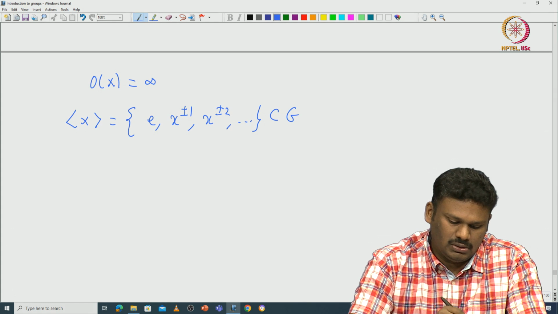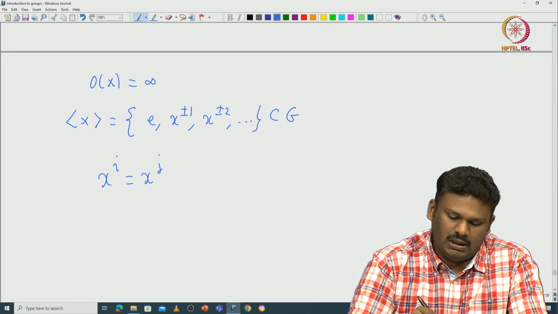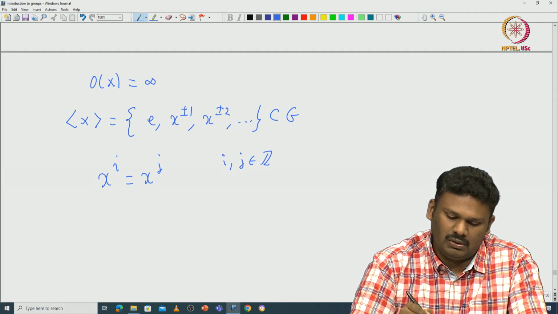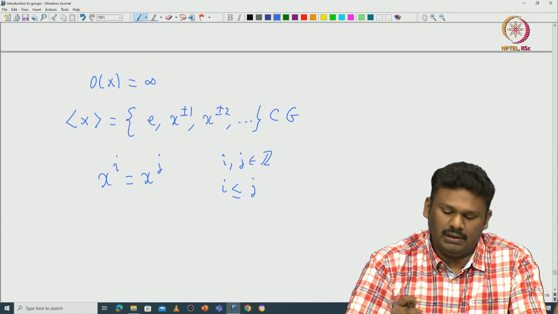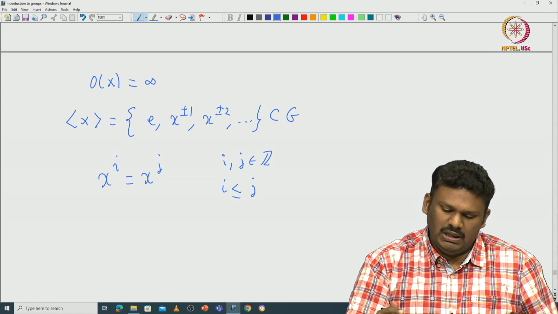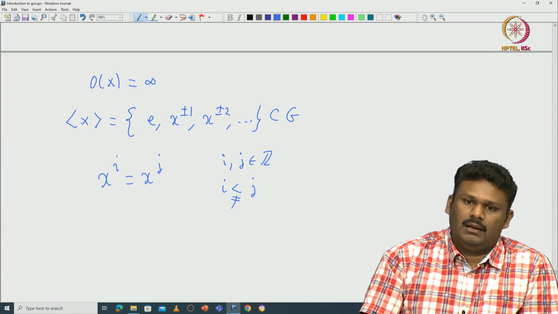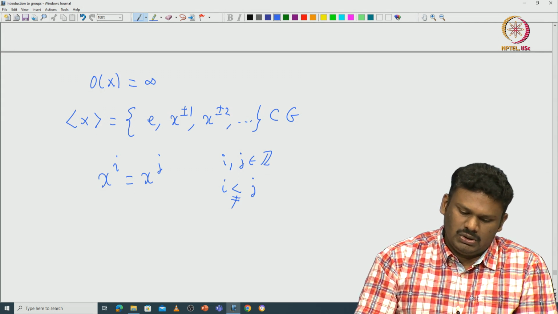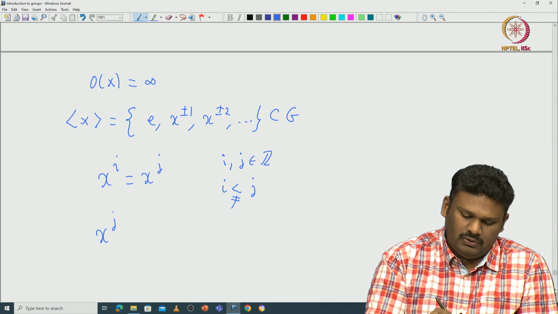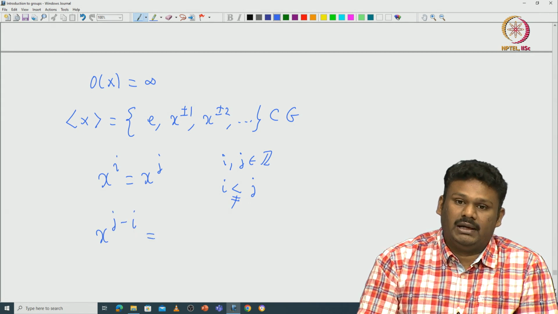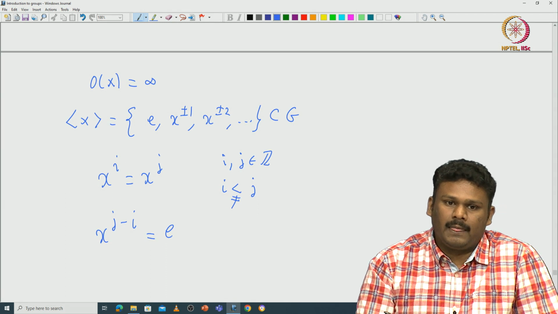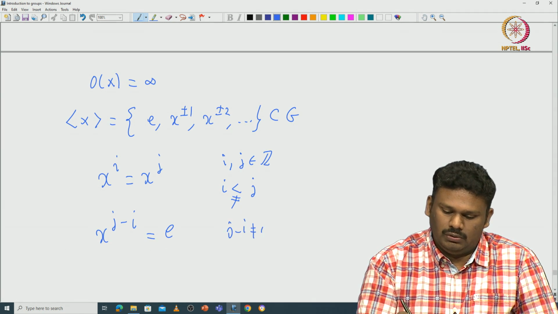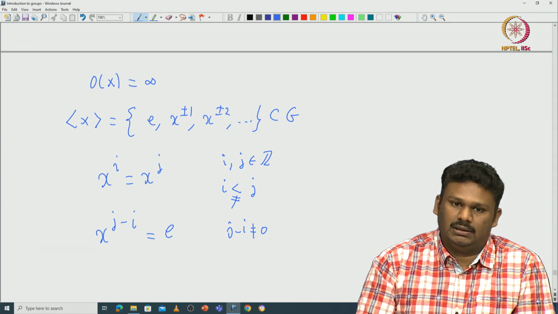Why is that true? Suppose you have x power i equal to x power j, where i and j can be integers. Without loss of generality, you can assume that i is less than or equal to j. If i equals j, then there is nothing to say. So, for distinct i and j, let us say x power i equals x power j. Then, as before, x power j minus i becomes identity. But j minus i is non-zero, actually positive, because we assumed j is greater than i.